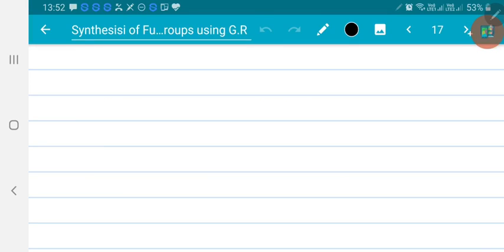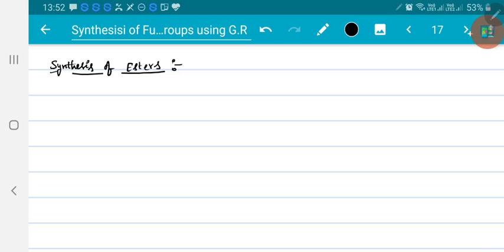Next, synthesis of esters. How esters are prepared by using Grignard reagent. Generally, when esters are allowed to react with Grignard reagents, what do we get? It leads to tertiary alcohols, right?